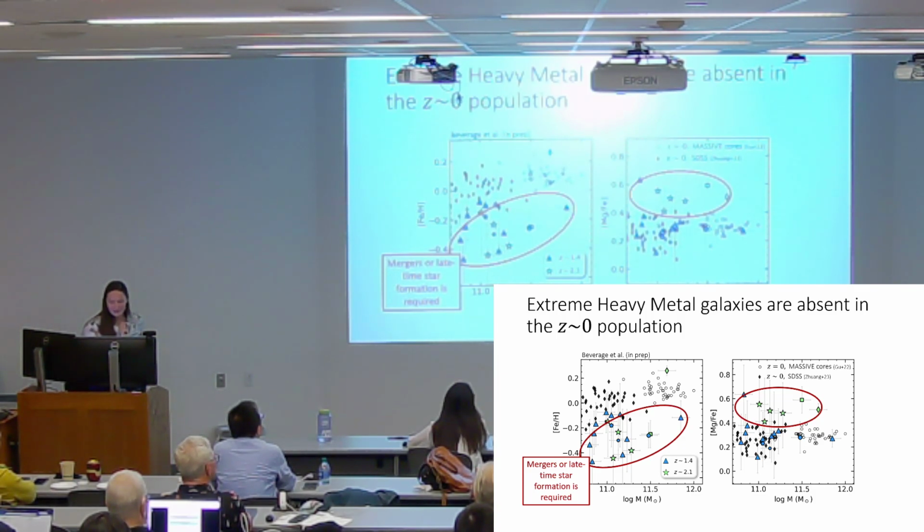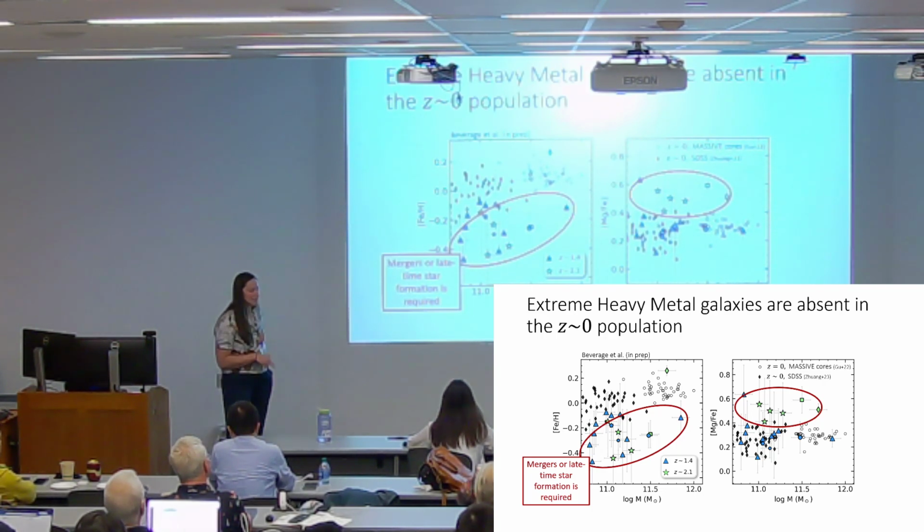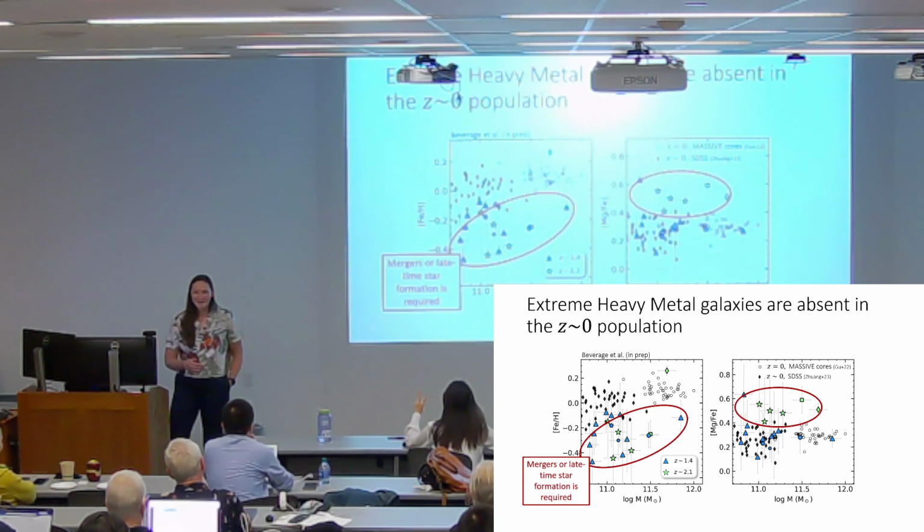So again, the caveat of this whole work is that we have small sample sizes, large error bars, and so what we need to do is really increase the number of galaxies we have at this redshift to confirm this picture. And one way to do that is with the telescope everyone's been talking about, JWST.